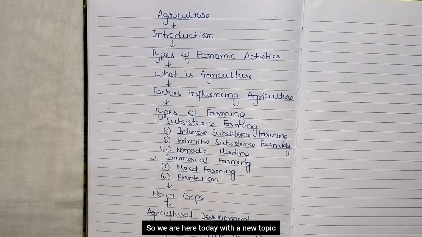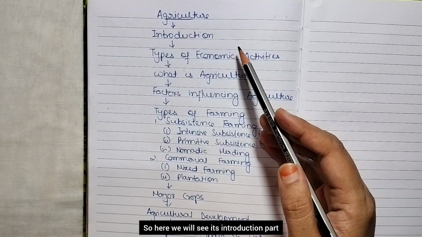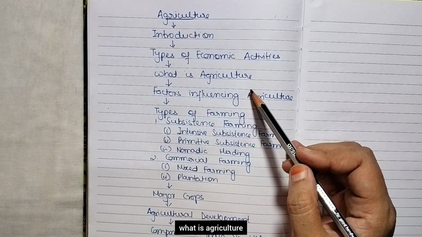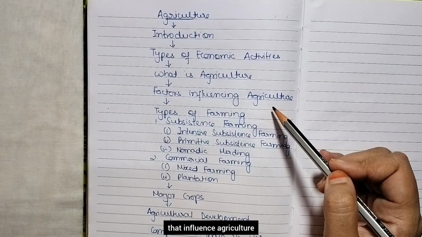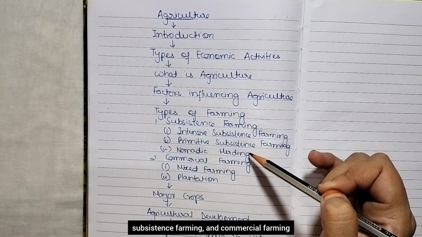So we are here today with a new topic, that is agriculture. Here we will see its introduction part, then the types of economic activities, what is agriculture, what are the factors that influence agriculture, then types of farming, subsistence farming and commercial farming.